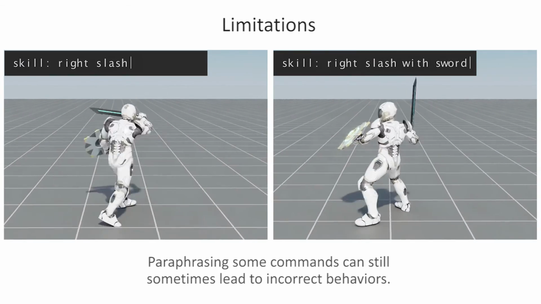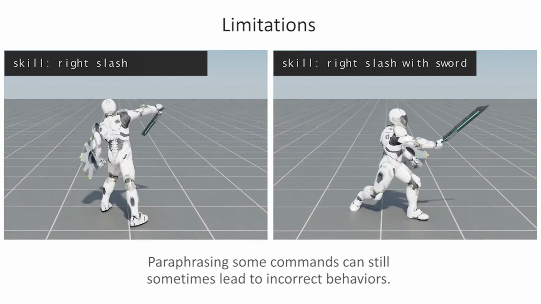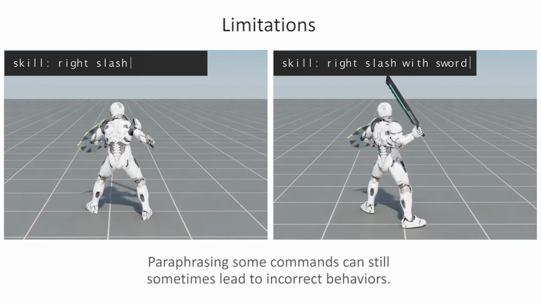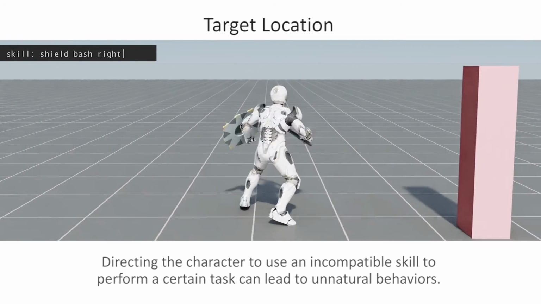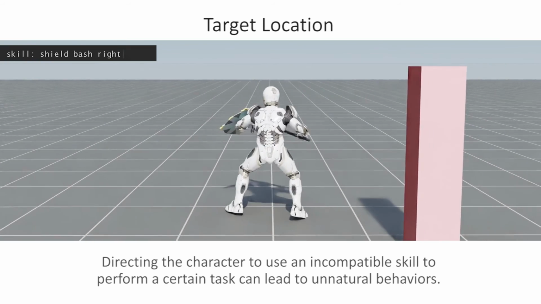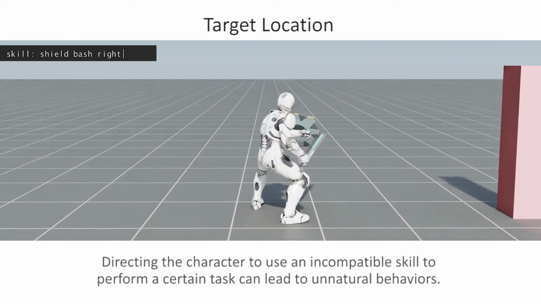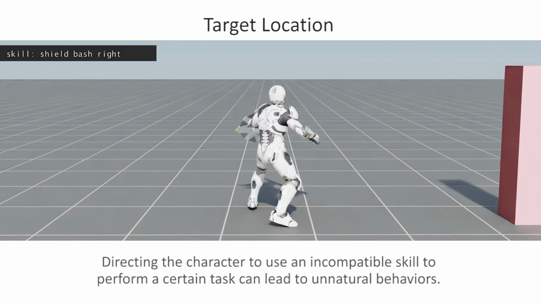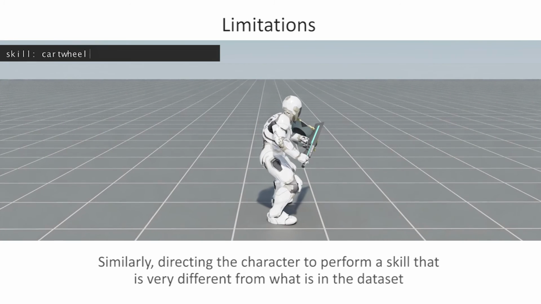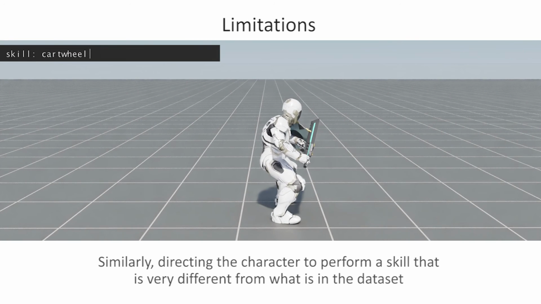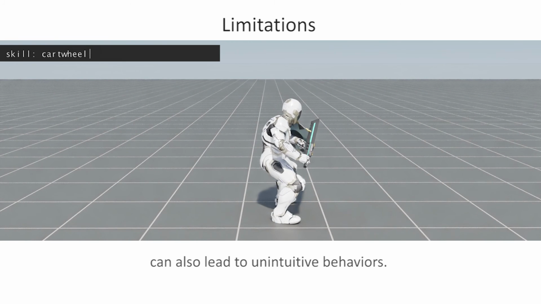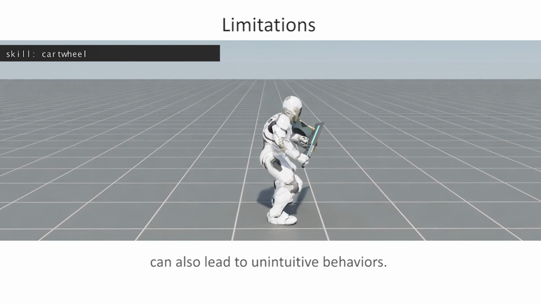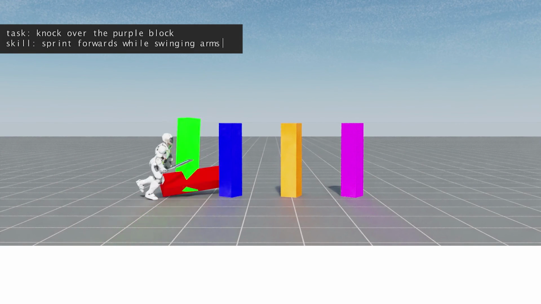Paraphrasing some commands can still sometimes lead to incorrect behaviors. Not all skills are compatible with a particular task. Directing the character to use an incompatible skill to perform a certain task can lead to unnatural behaviors. Similarly, directing the character to perform a skill that is very different from what is in the dataset can also lead to unintuitive behaviors. More details are available in the paper.